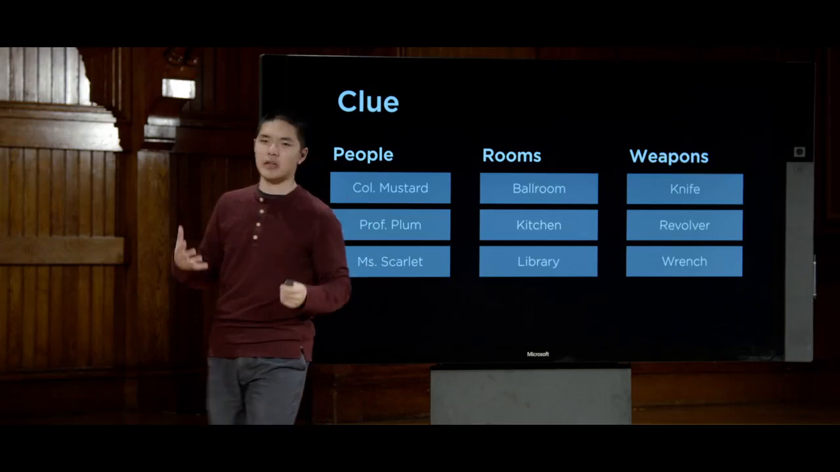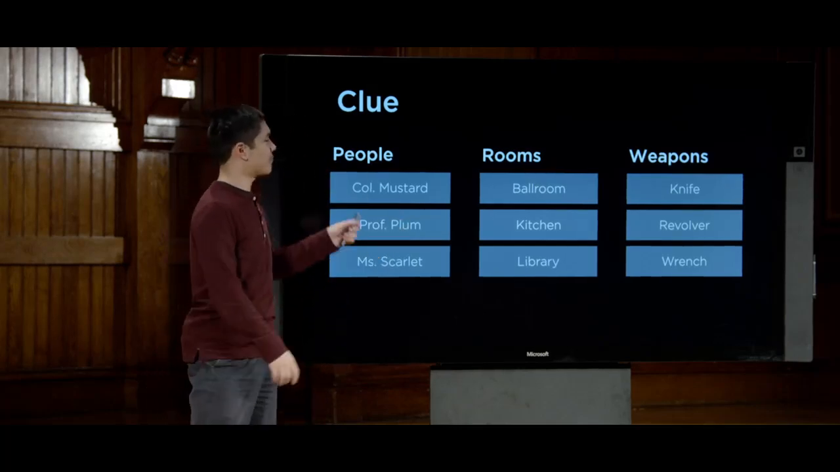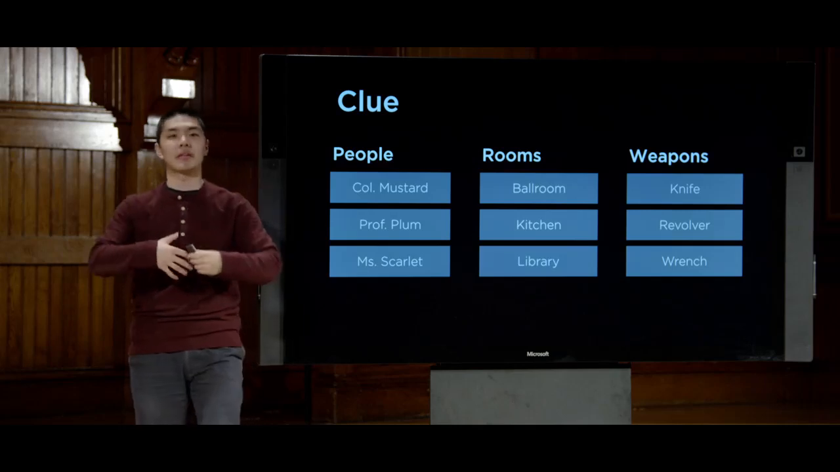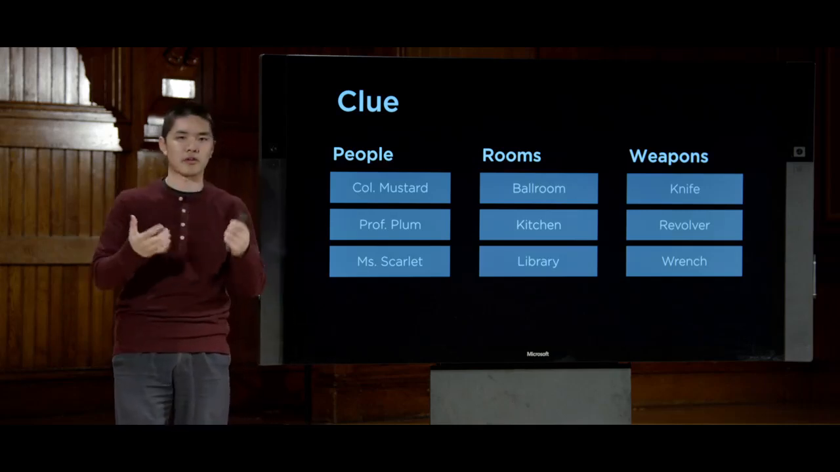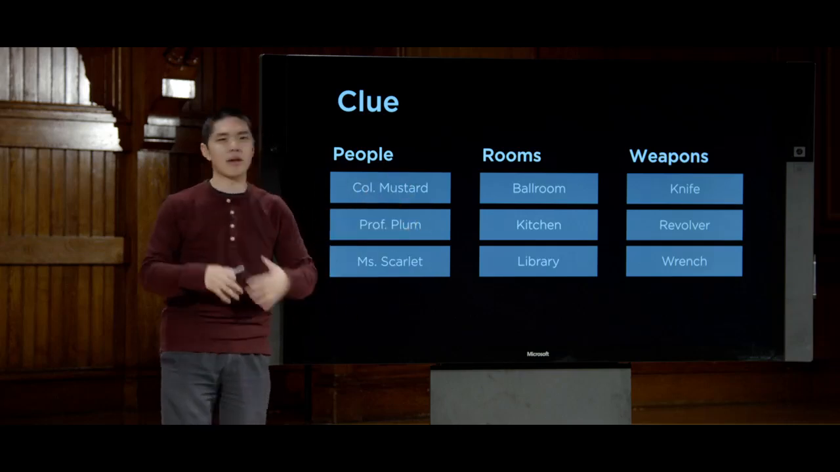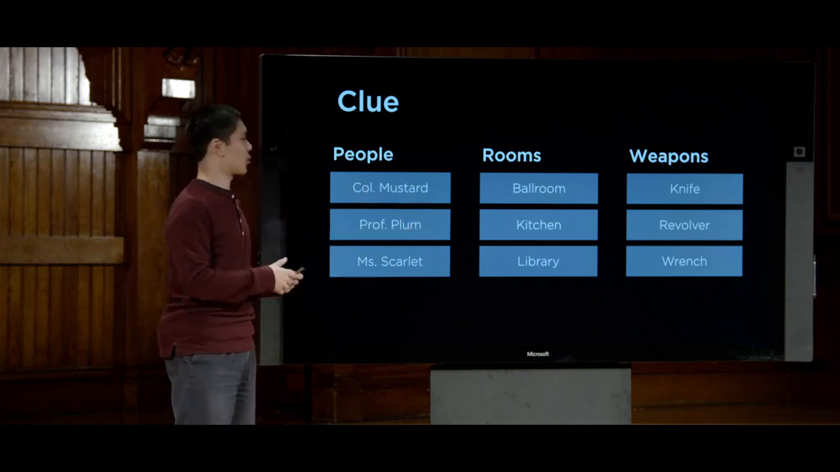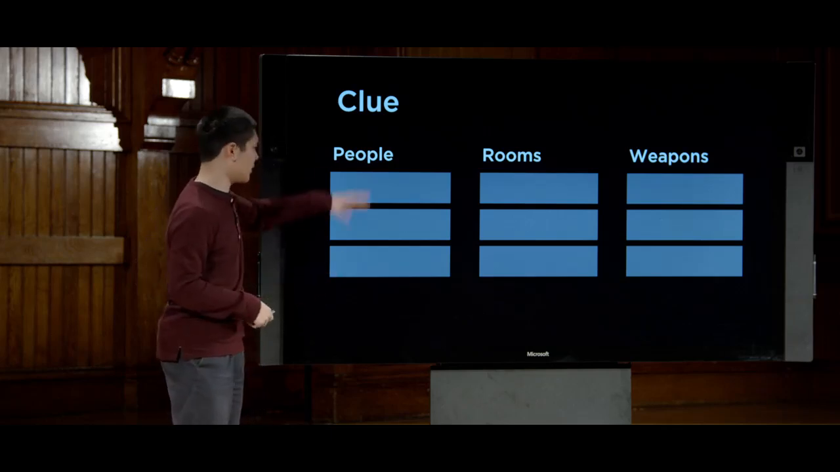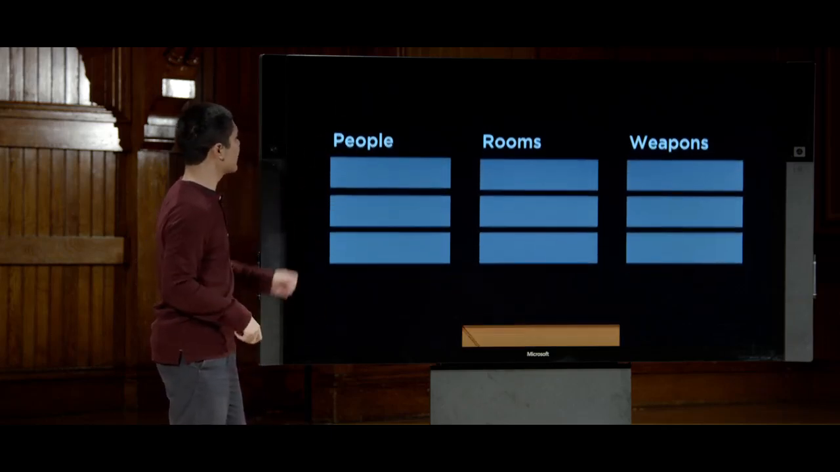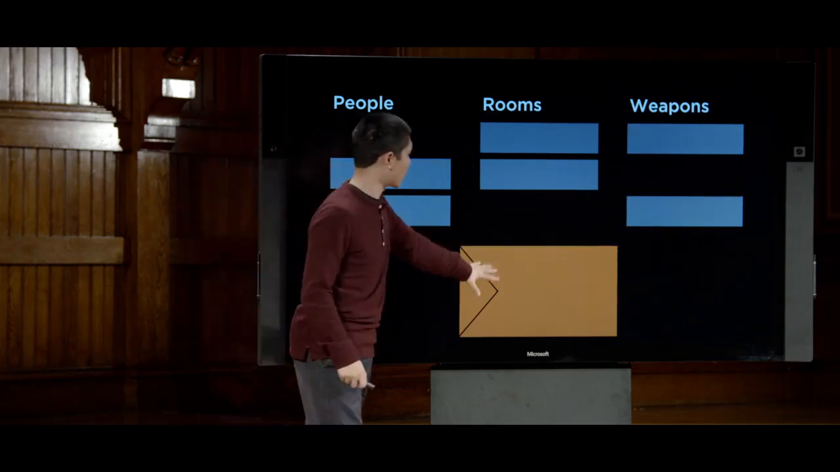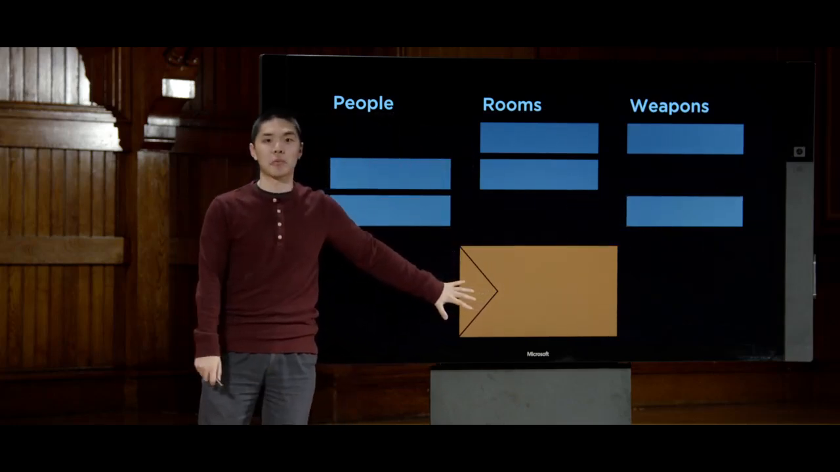And 3 of these, 1 person, 1 room, and 1 weapon, is the solution to the mystery: the murderer and what room they were in and what weapon they happened to use. And what happens at the beginning of the game is that all these cards are randomly shuffled together, and 3 of them, 1 person, 1 room, and 1 weapon, are placed into a sealed envelope that we don't know.